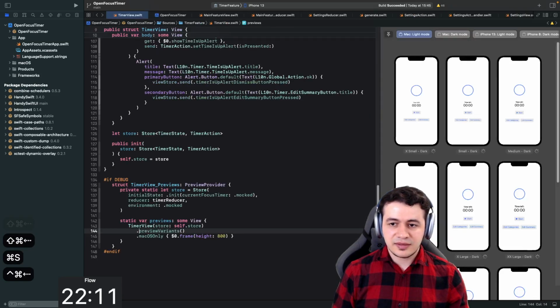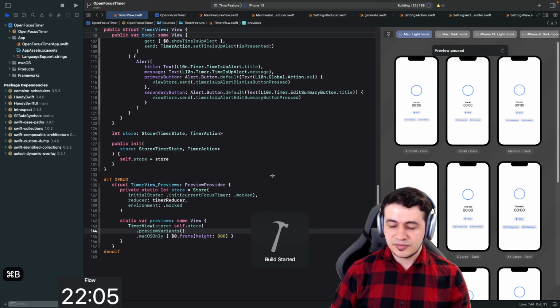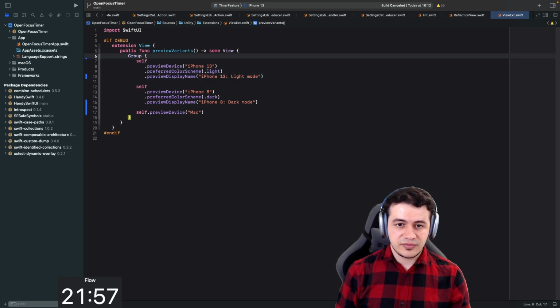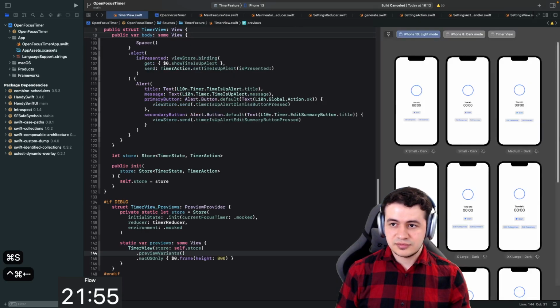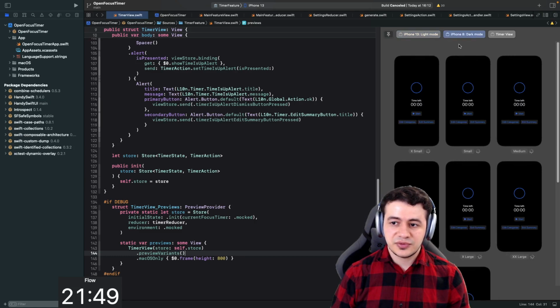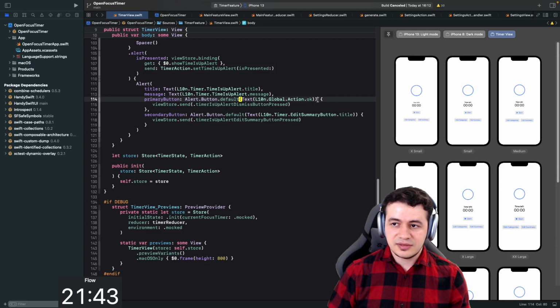And for the Mac, we could go with, okay, so it's not updated yet. Let me update the preview. Did not update. So we have an iPhone 13, iPhone 8, and a Mac. Now it's there, okay. So we can go to iPhone 13 light mode, iPhone 13 dark mode with different dynamic type sizes. And I guess this is Mac.